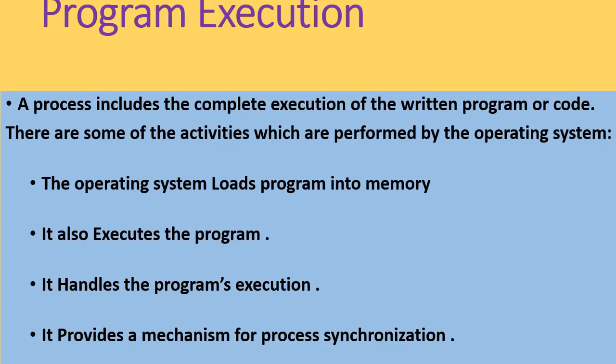Activities performed by the operating system include loading the program into memory, executing the program, handling the program execution, providing a mechanism for synchronization, and providing for process communication.